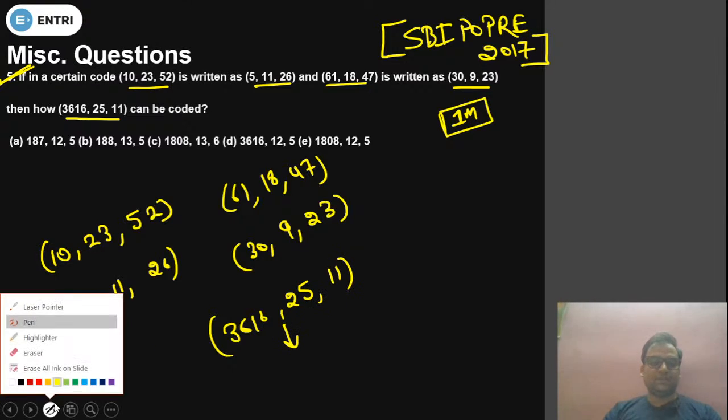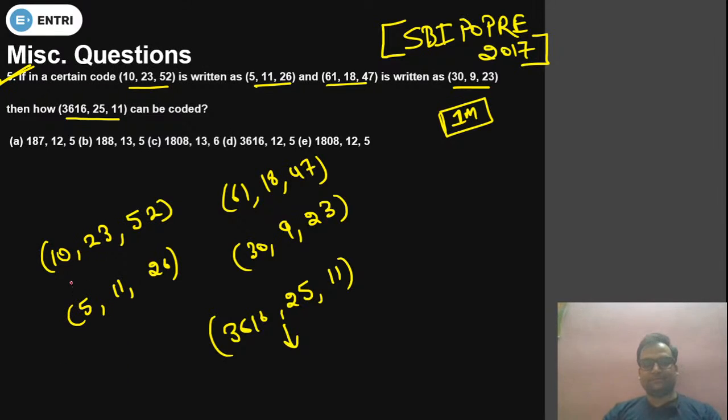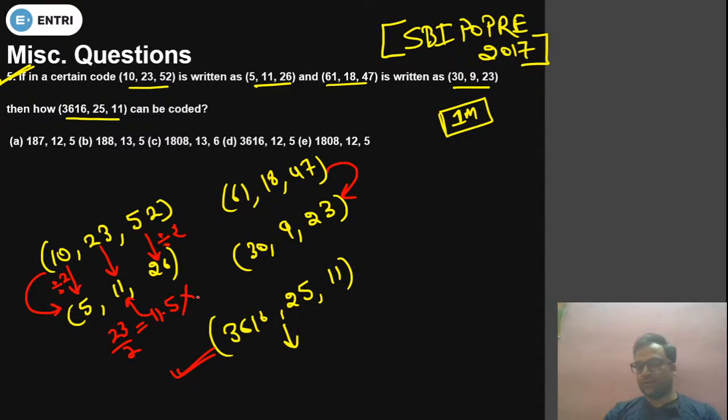So how to solve this? For solving this, we have to analyze the pattern. This one with this one, and the same pattern we have to apply over here. So 10 to 5, what happens? Divided by 2. 52 to 26, what happens? Divided by 2. 23 to 11, what happens? If I divide 23 by 2, I will get 11.5. So just neglect the decimal and write down the whole number.